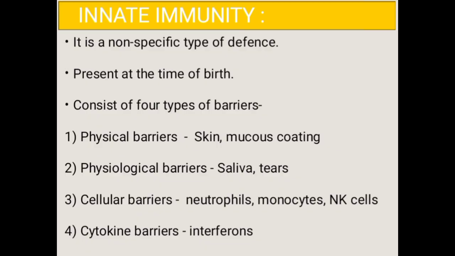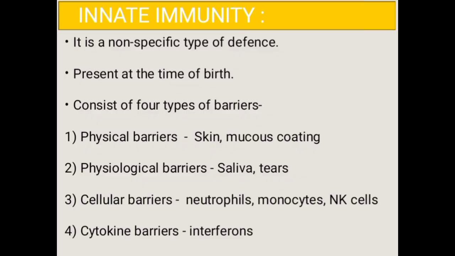Physical barrier. The skin which is present in our body is the main barrier which prevents the entry of microorganisms. Mucus coating on the epithelium lining the respiratory tract, gastrointestinal tract, and urogenital tract also helps in trapping microbes entering our body. The second barrier is the physiological barrier. The acid in the stomach, saliva in the mouth, and tears from eyes all prevent microbial growth.